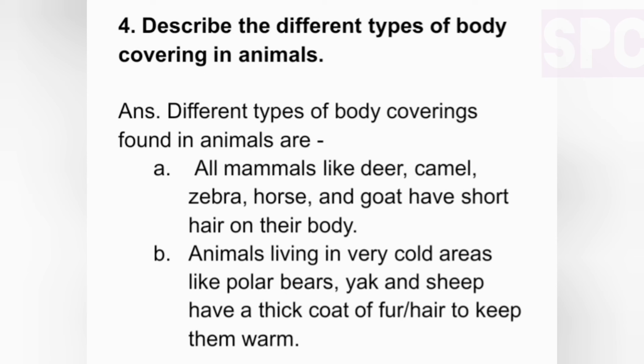Question number 4. Describe the different types of body covering in animals. Answer. Different types of body coverings found in animals are A. All mammals like deer, camel, zebra, horse and goat have short hair on their body. B. Animals living in very cold areas like polar bears, yak and sheep have a thick coat of fur or hair to keep them warm.